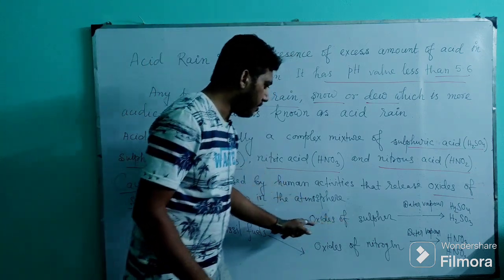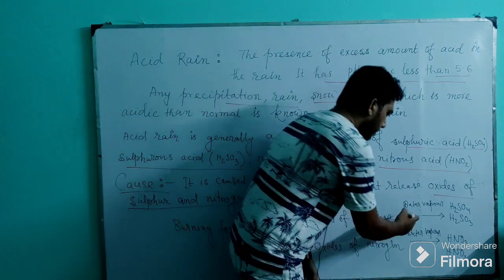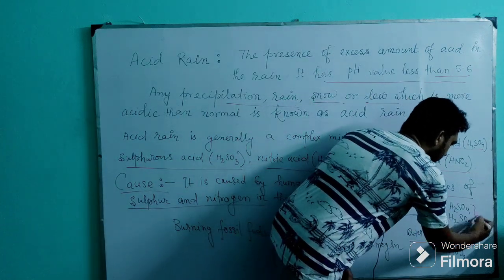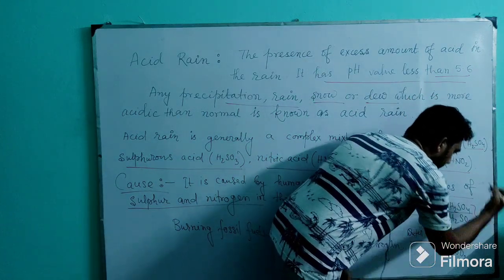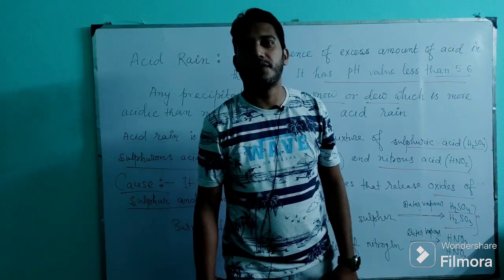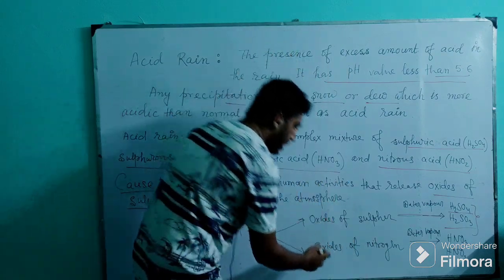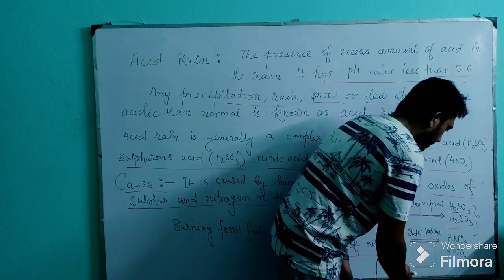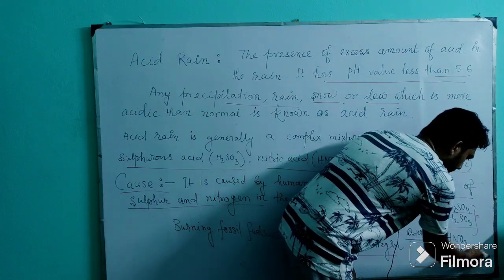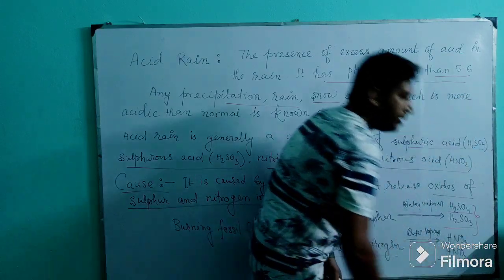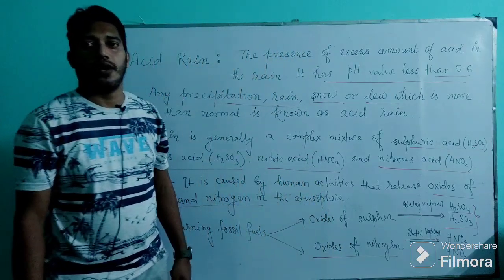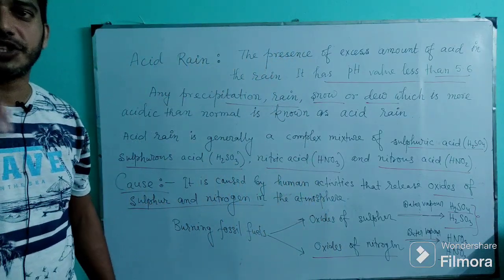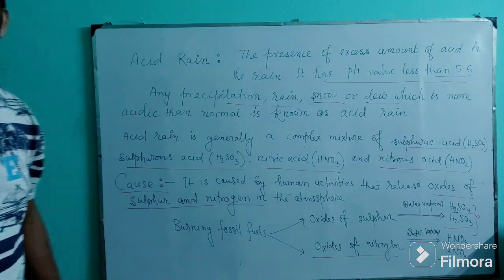When the oxides of sulfur contact water vapor, it forms H2SO4 and H2SO3, sulfurous acid. And when the oxides of nitrogen come in contact with water vapor, they form nitric acid and nitrous acid. So these are the causes of formation of acid rain.